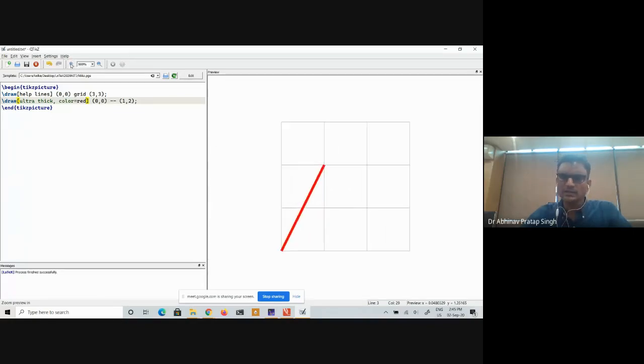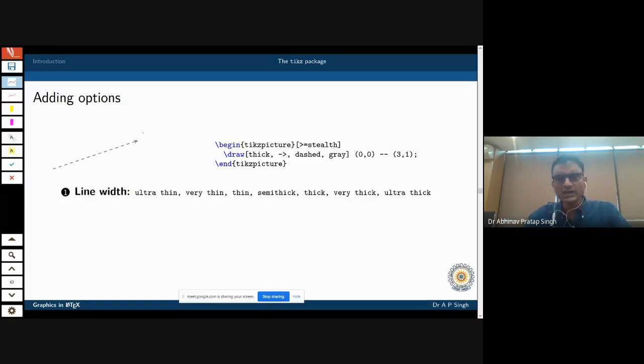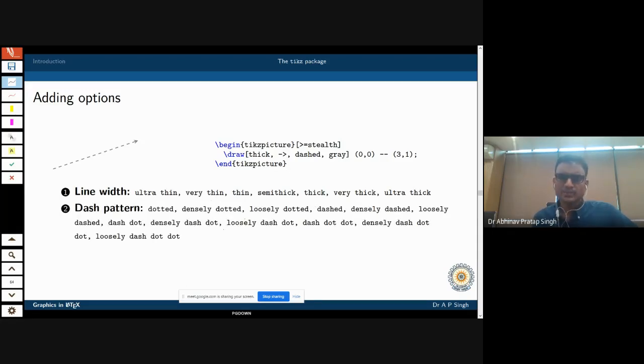So these things are there which you can do, and you will see several other options. What I have done is change the line width. These are the options available: ultra thin, very thin, thin, semi thick, and so on. And the dash patterns: as you can see, this particular line is dashed. There are several other options: dotted, densely dotted, loosely dotted, dashed, densely dashed, and so on. If you want to change the style of your line, you can do that.